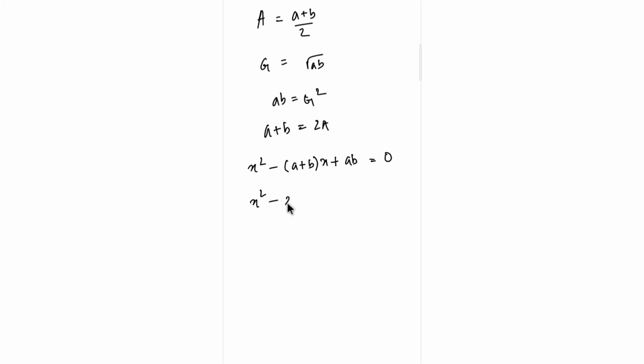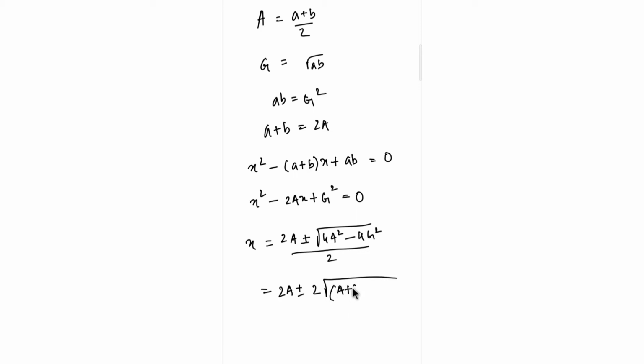So x square minus 2ax plus g square is equal to 0, isn't it? So this is my quadratic equation. While solving it, we get x is equal to 2a plus or minus square root of 4a square minus 4g square, divided by 2. So we would get 2a plus or minus, you can take 2 common, and this becomes a plus g into a minus g, divided by 2. Okay, this is what you want to get.